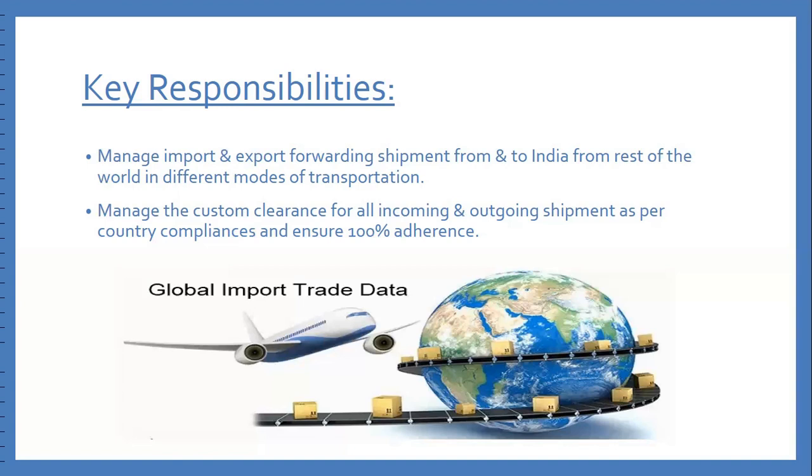Other activities are also involved, like cargo loading in the vehicle, the documentation part, and pre-shipment documentation for customs. Once these activities are complete, the cargo goes to the airport for customs clearance. Once customs clearance is done, the next step is that the shipment moves from India to the destination by air.